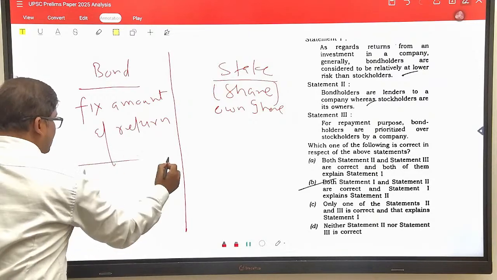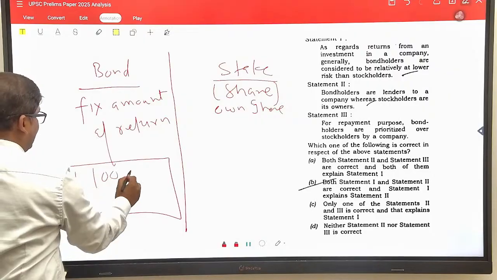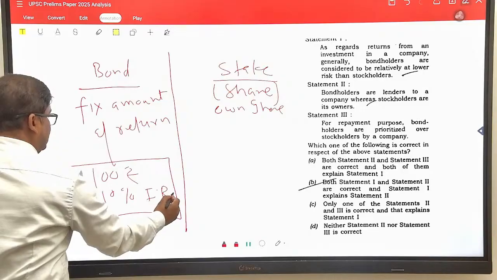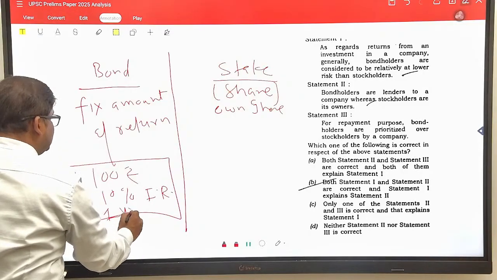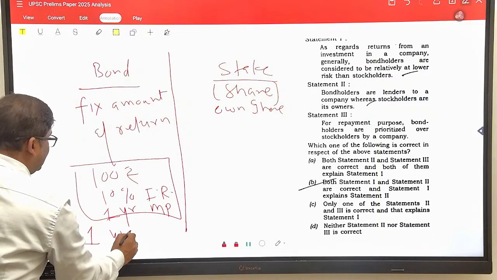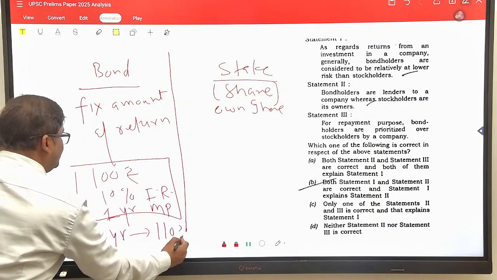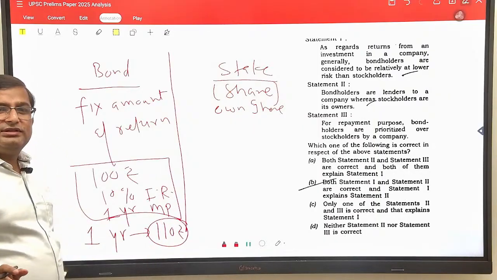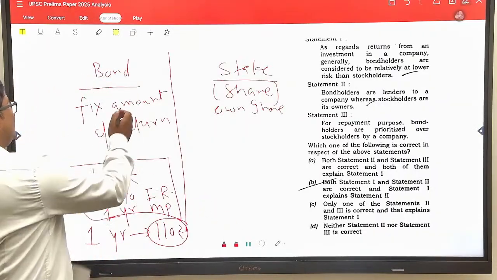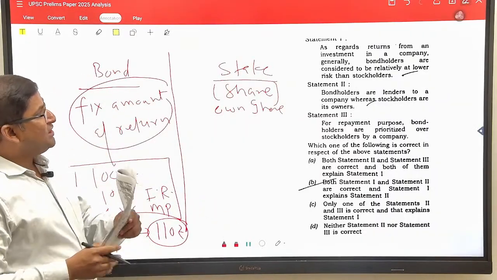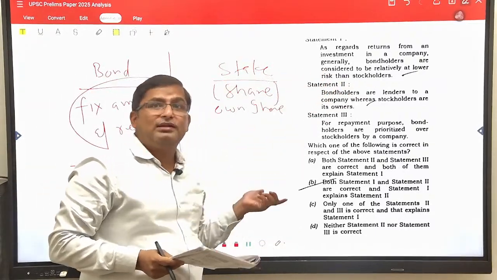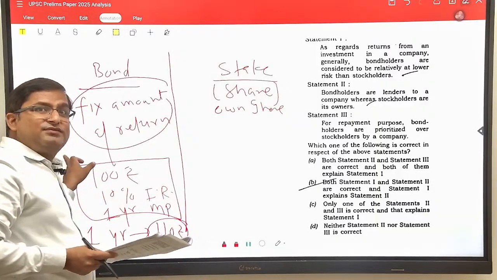For example, this is a bond of 100 rupees and this bond is giving a 10% interest rate, and suppose its maturity period is 1 year. So after 1 year, the bond holder will automatically get 110 rupees. It doesn't matter whether the company is in profit or in loss. That is the nature of a bond. A bond always gives a fixed amount of return. So statement 1 is correct. The bond holders are considered to be at relatively lower risk. Their risk is very low.